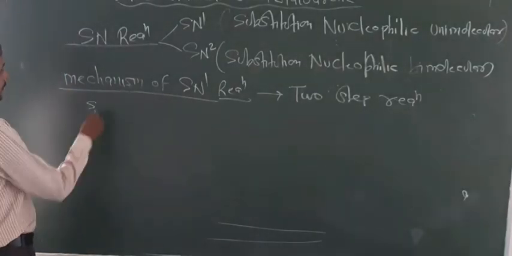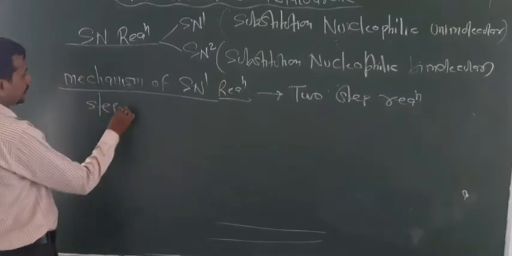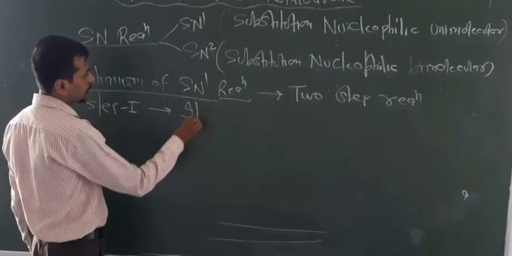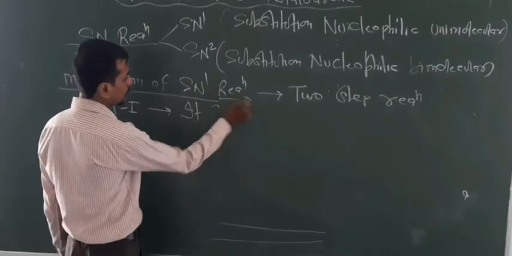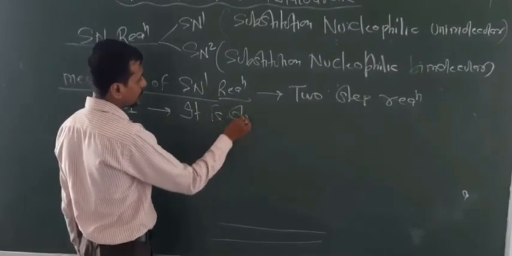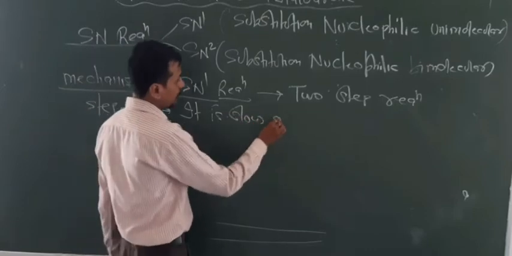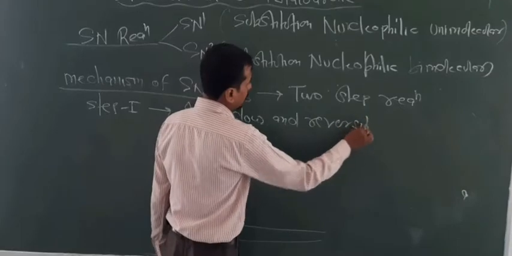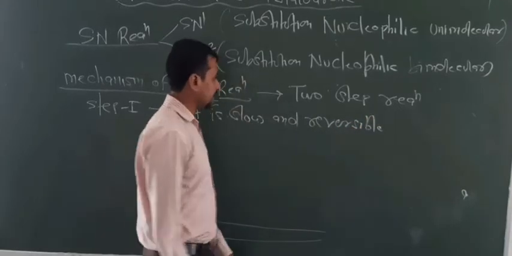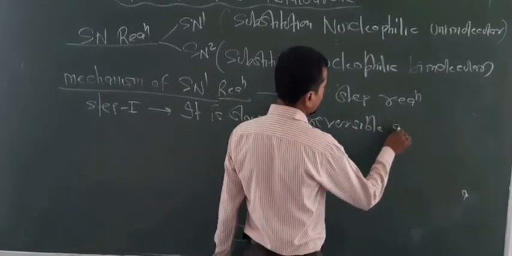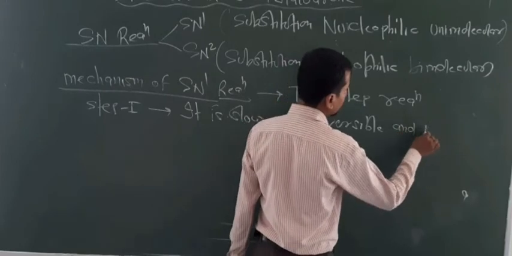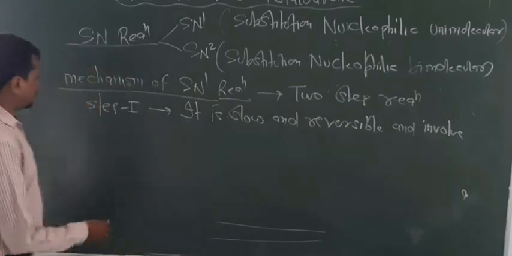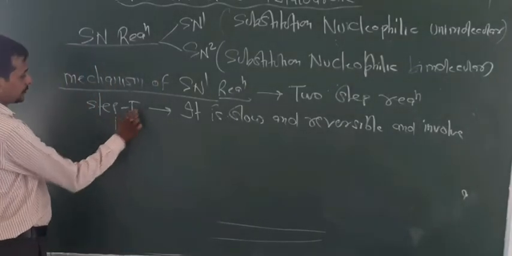So look at here. Step first. What happens here in step first? It is slow and reversible, and involves ionization.